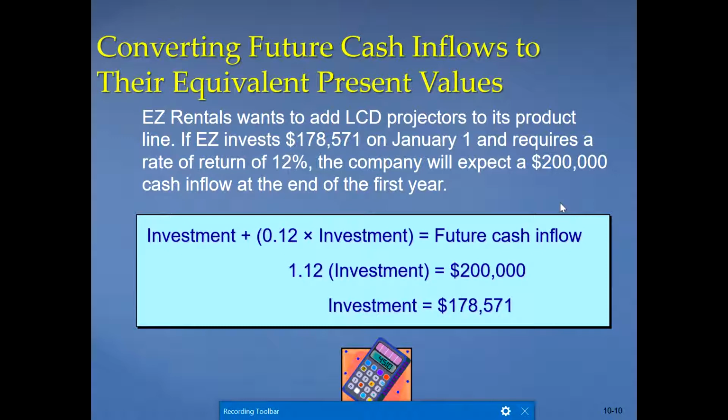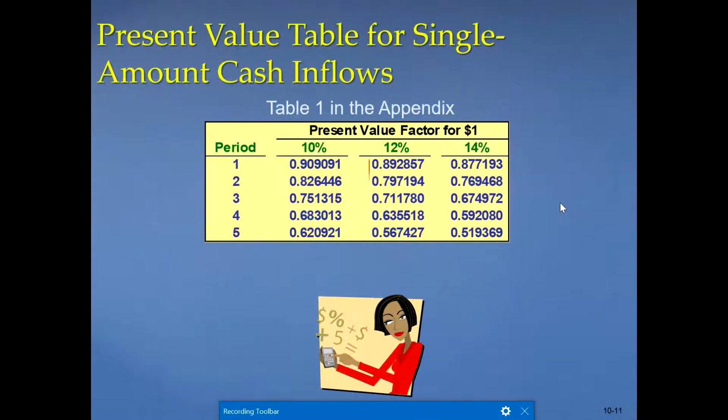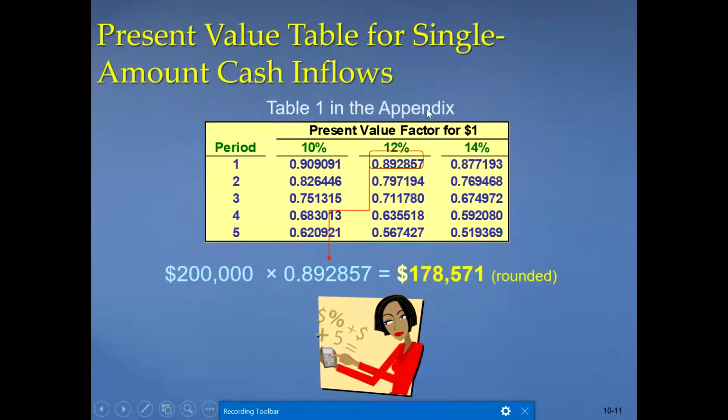I recommend you to use the formula P equal to F times (1 plus I) power minus N. Now sometimes a present value table will be given instead of formulas. We have this table given in our book as well, in appendix 1 at the end of the chapter. These are the present value factor tables. What is the present value factor? For example, if you look here at how it was calculated, 200,000 times 0.892857. What does this number mean?